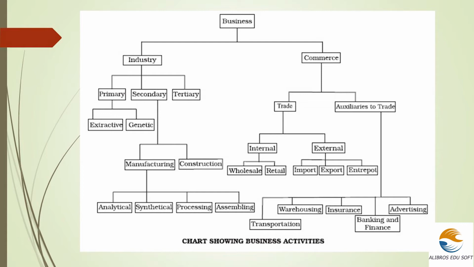commerce from the chart, it is divided into trade and auxiliaries to trade. And in the trade section, trade is again divided into internal trade and external trade. And this internal trade and external trade are again divided into many subcategories. First one is internal trade, which is divided into wholesale and retail trade. And external trade is divided into import trade, export trade, and entrepot trade. And these are the categories involved in trade.